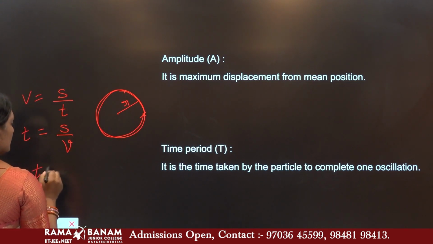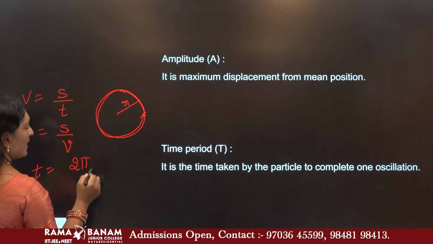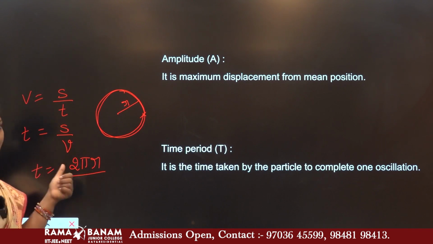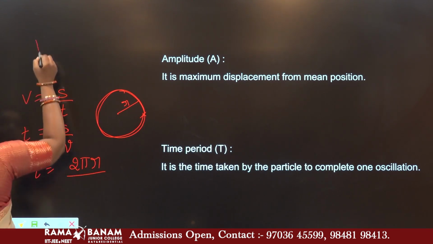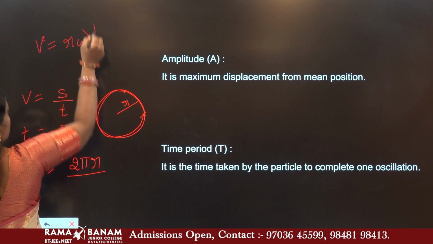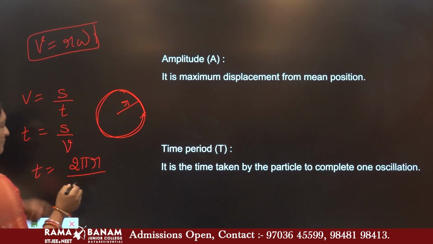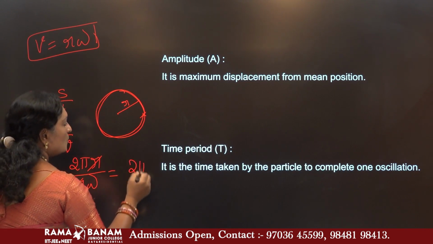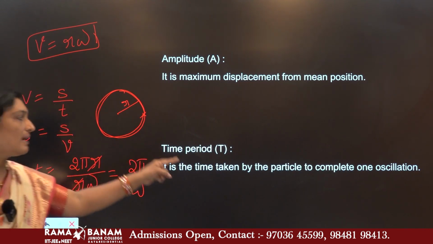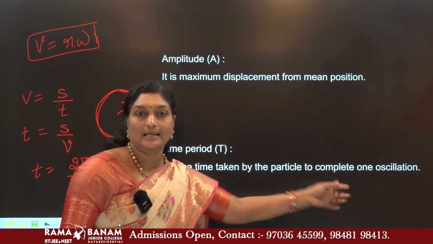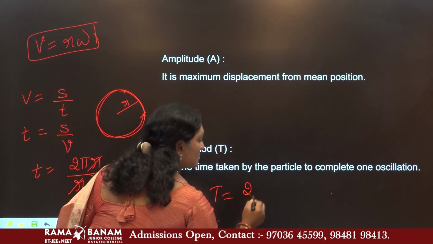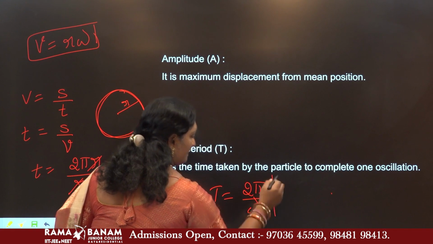Yes, the distance covered is 2 pi r. And now coming to the speed, in system of particles you have come across the relation v is equal to r omega. So instead of v, I replace it with r omega. r gets cancelled. So what is the value of time period, children? That is 2 pi by omega. What is time period? The time taken by a particle to complete one oscillation. And what is the value of time period? T is equal to 2 pi by omega.